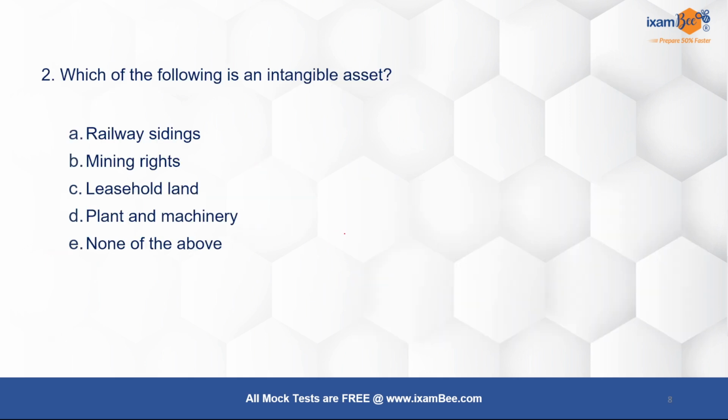Okay, moving to the next question, which of the following is an intangible asset, right? Railway sidings, mining rights, leasehold land, plant and machinery, or none of the above. The correct answer here is B, which is the mining rights. Now for this will be easy if you understand what is intangible asset. So intangible asset वो asset होते हैं जो आप ओन तो करते हैं, जो आपकी हेल्प करते हैं वैल्यू एडिशन करने में, बट दे आर नॉट फिजिकली या टैंजिबली पॉसिबल टू सी, राइट.